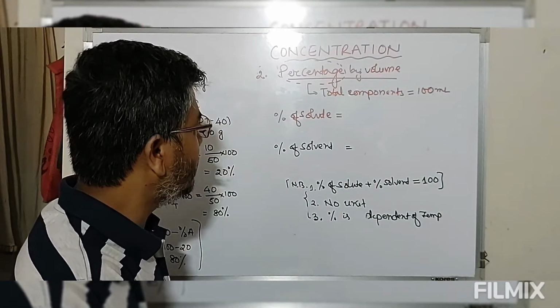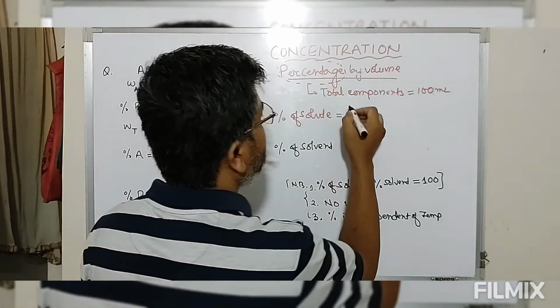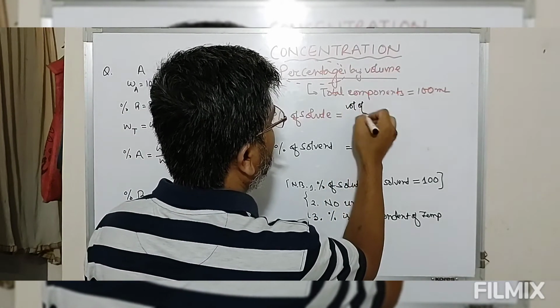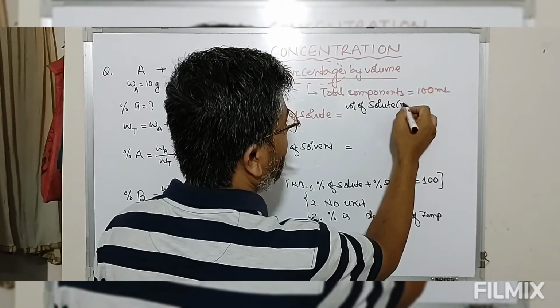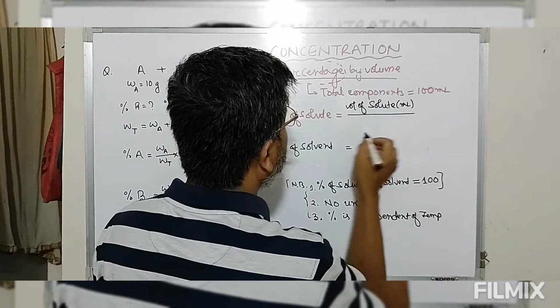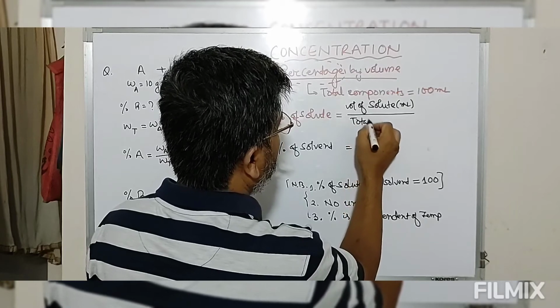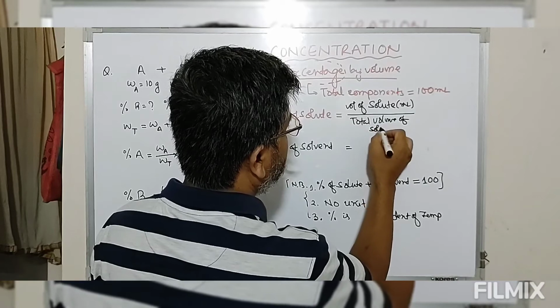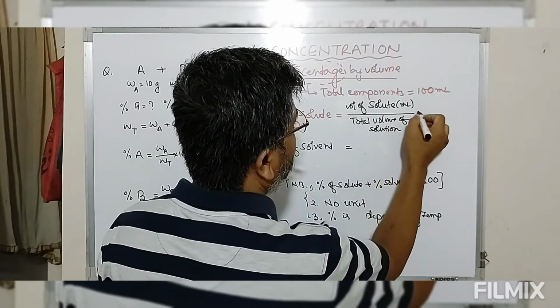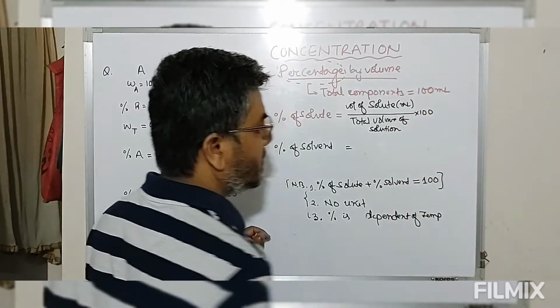So the percentage of solute is volume of solute, which must be measured in ml, divided by total volume of solution, multiplied by 100.